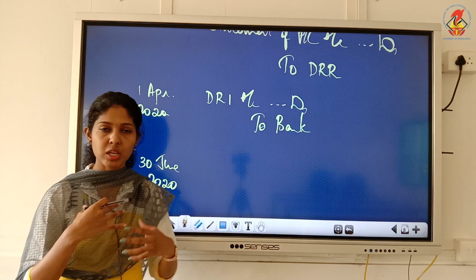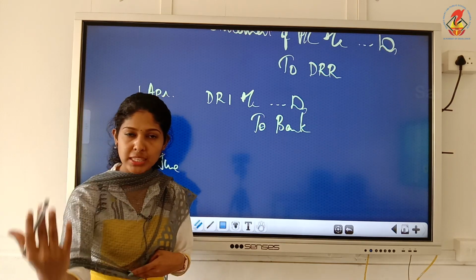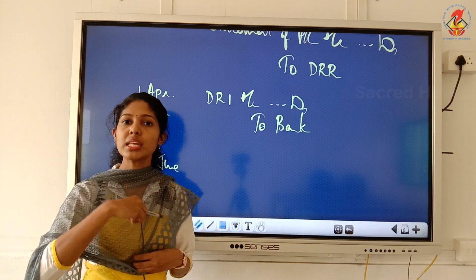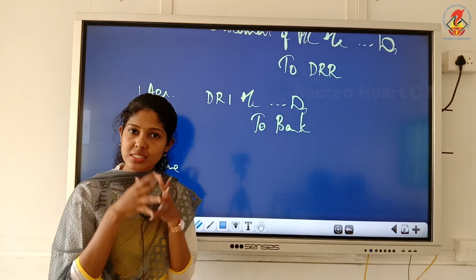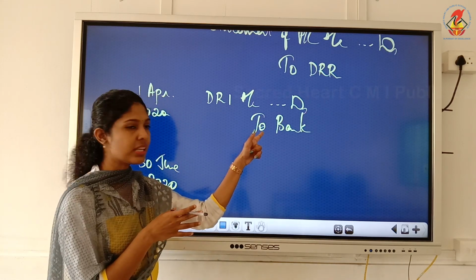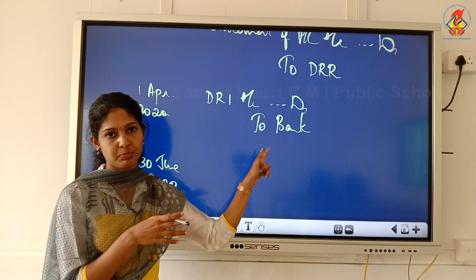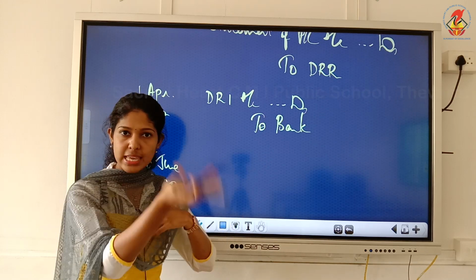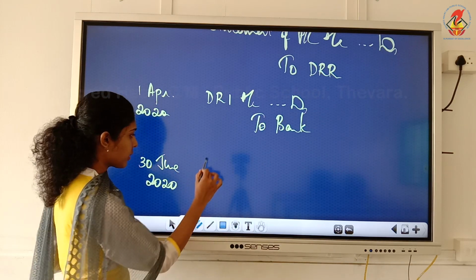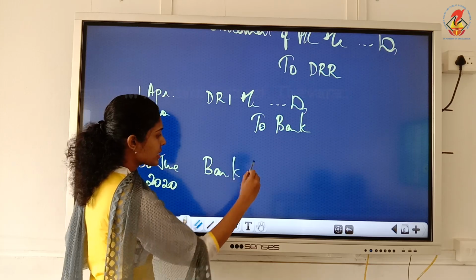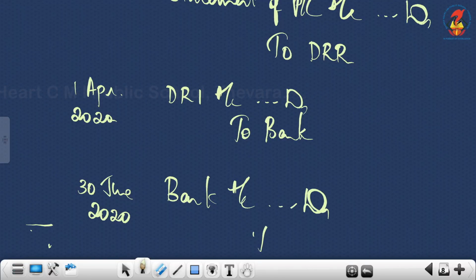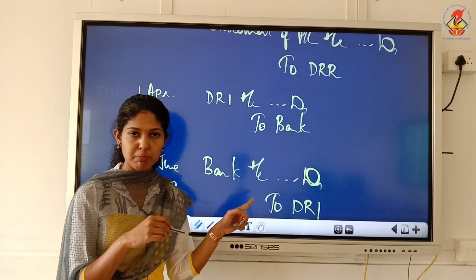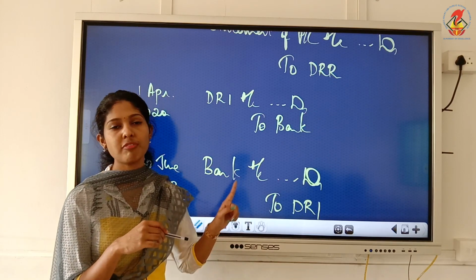We need an amount because we have to repay the amount, isn't it? So since we need to repay the amount, we need some funds. For that we will sell this investment. Okay, we have to sell the investment and get the amount. So what will be the entry? The reverse entry. You will write bank account debit to DRI. The narration for this entry can be realization of investment.